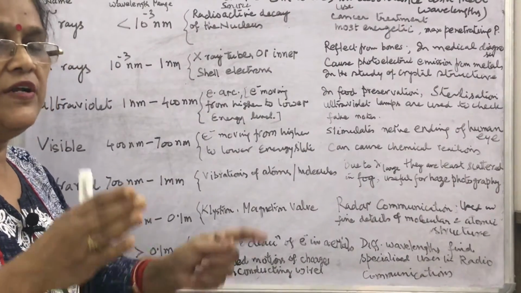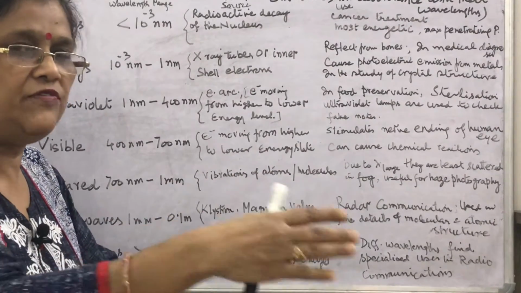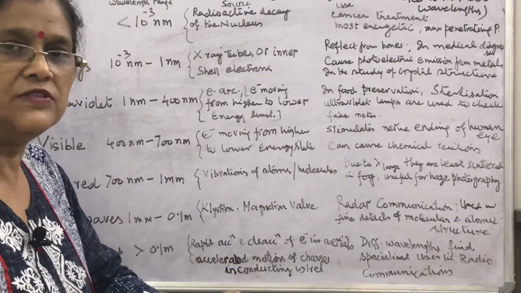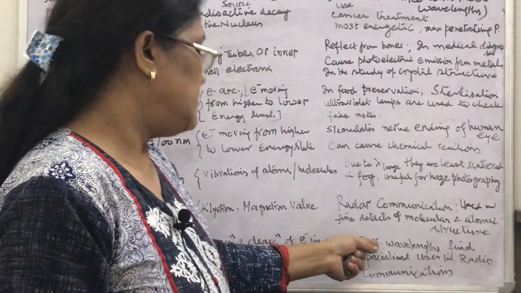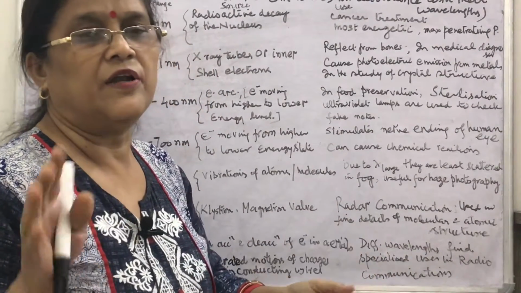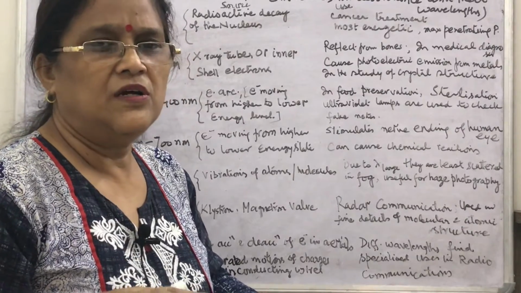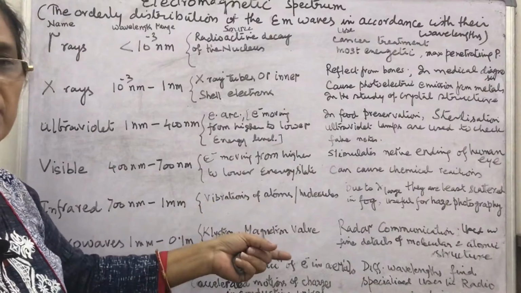Radio waves have different frequency ranges, or you can say wavelength ranges, for TV, for FM, for cellular phones. As per their different wavelengths, they have different uses. Mainly they are used in radio communication. So it's all about the electromagnetic spectrum.